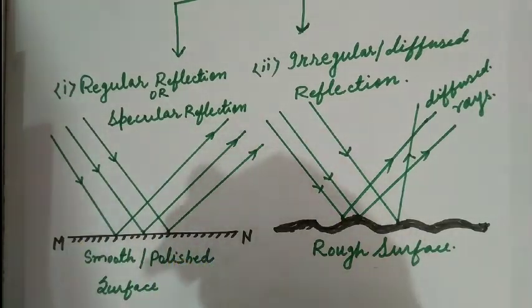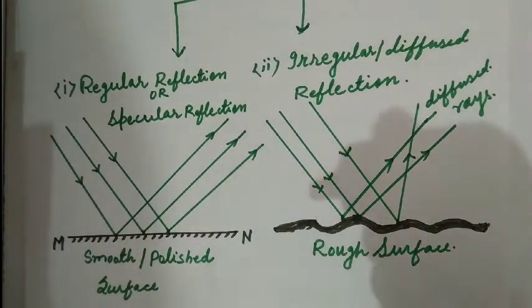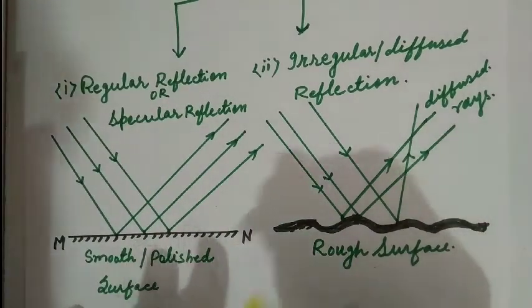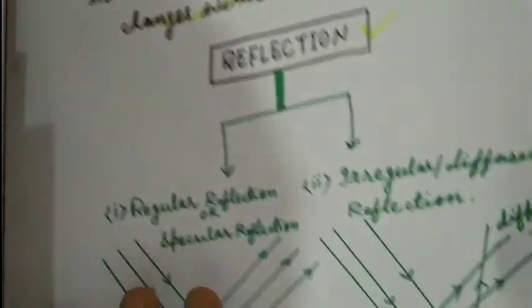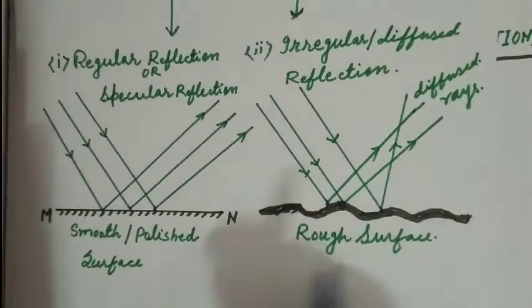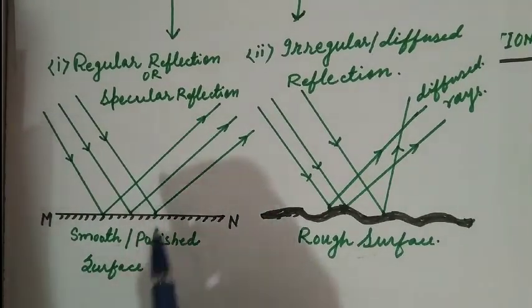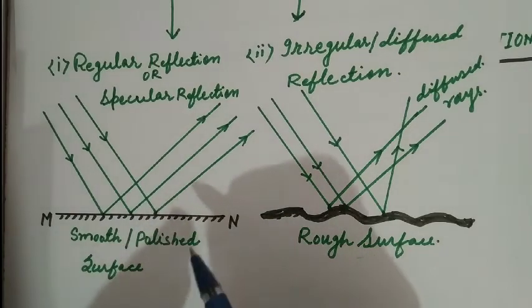In regular reflection, a parallel beam of light is allowed to strike a plane polished surface, and after the reflection, the rays travel parallel to each other in the same medium.